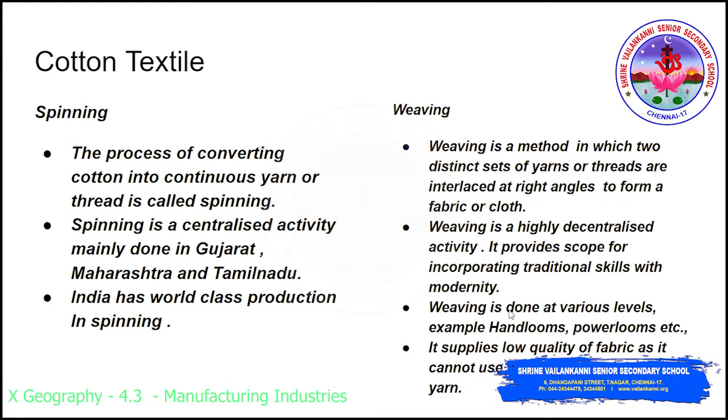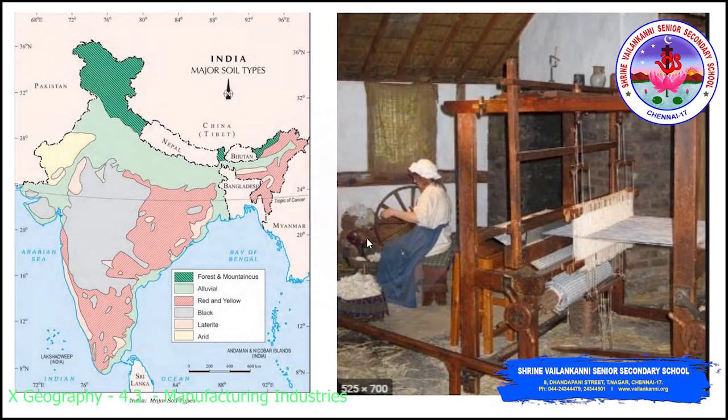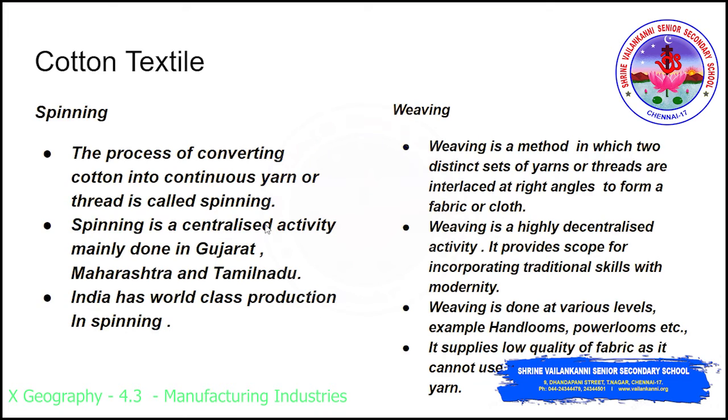The process of converting cotton into continuous yarn or thread is called spinning. Coming to weaving, it is a method in which two distinct sets of yarns or threads are interlaced at right angles to form a fabric. The two sets of yarns are interlaced at right angles to form the fabric, and you can see the spinning over here. Spinning is a centralized activity.